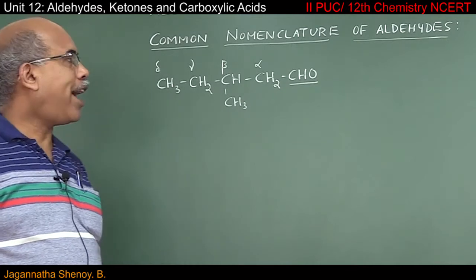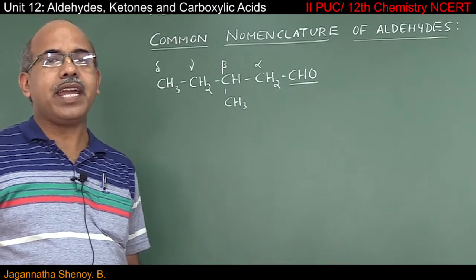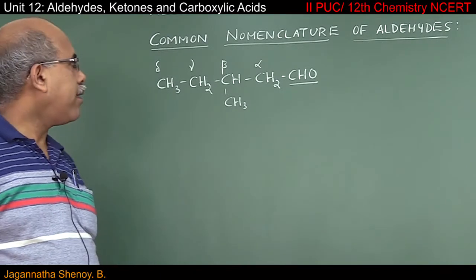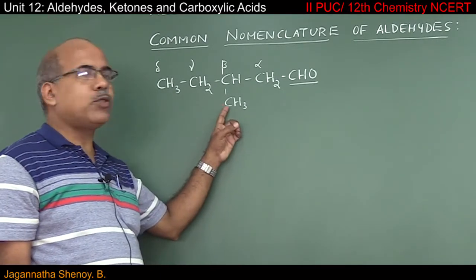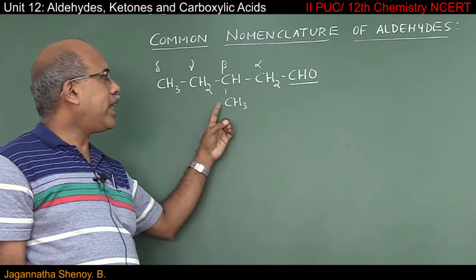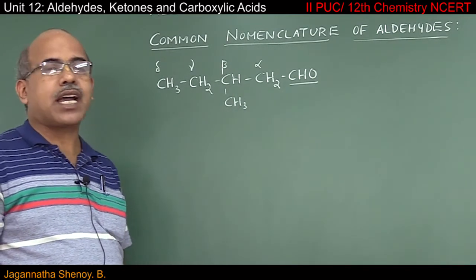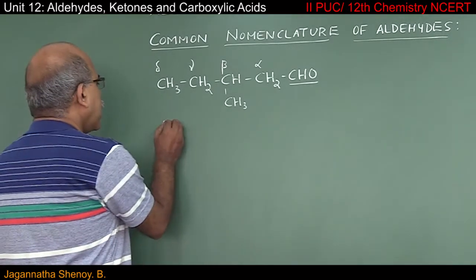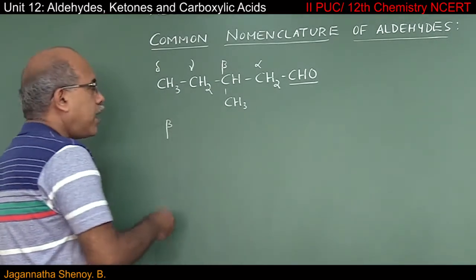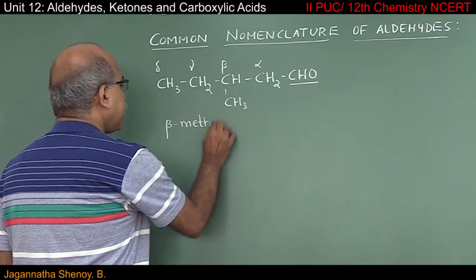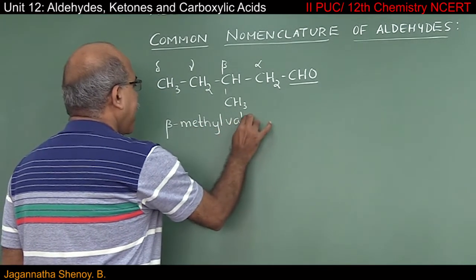So here I have to replace ic acid by aldehyde. So it becomes valeraldehyde. The next one, I have to indicate the position of the methyl group. Where exactly methyl group is present? It is present on beta carbon atom. That is why the common name of this compound is beta methyl valeraldehyde.